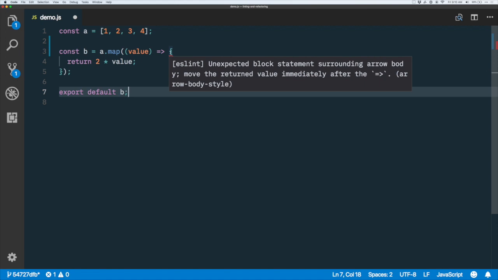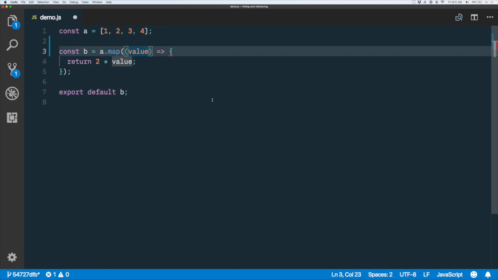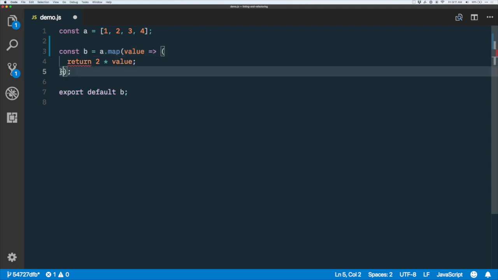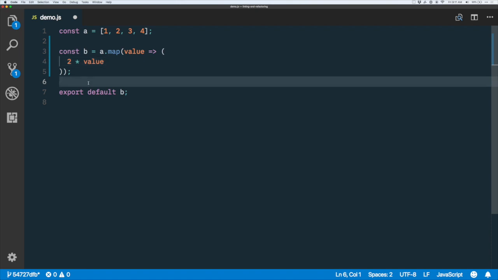Like, yes, you do want to have your code consistent and as simple as possible, but if it prevents you from putting in console log statements to experiment, that can be problematic. So let's show another example of this. Let's say we follow the linter. Let's switch back to just having an expression returned here, and say, okay, 2 times values being returned.